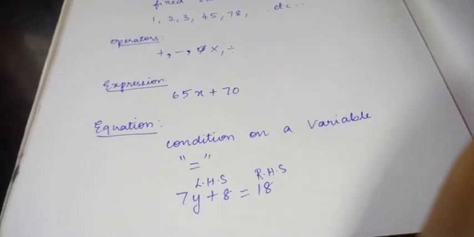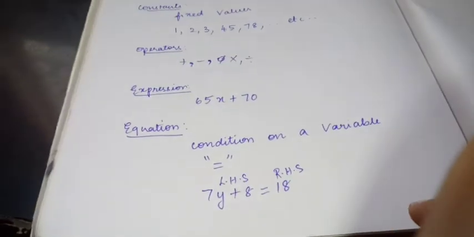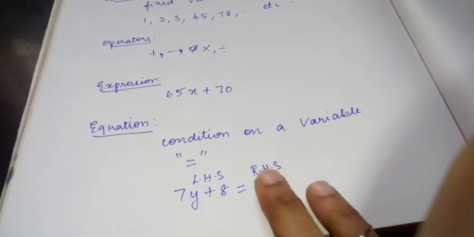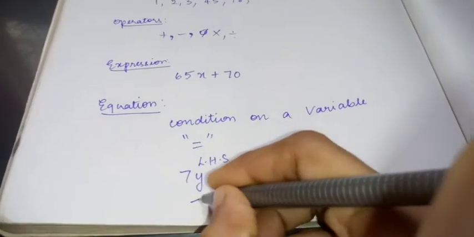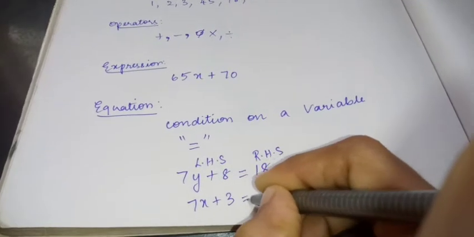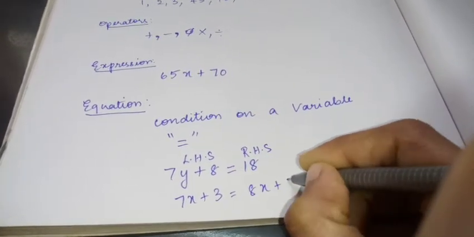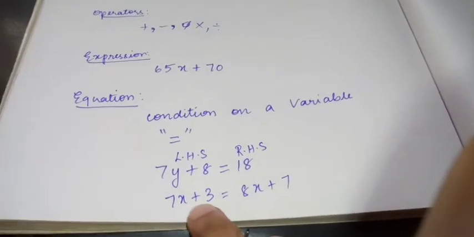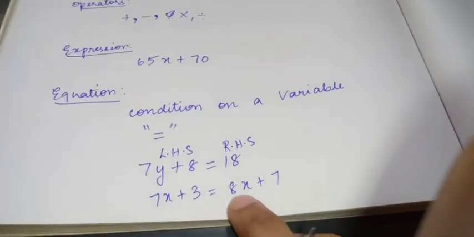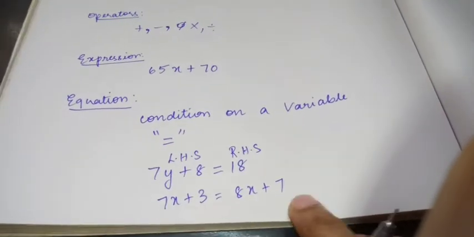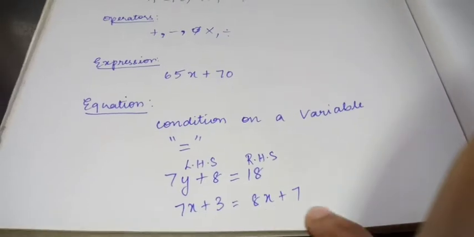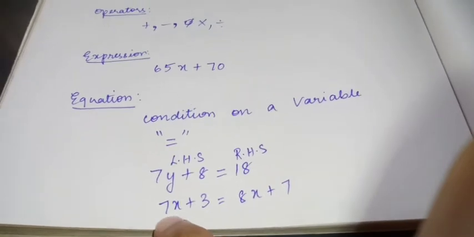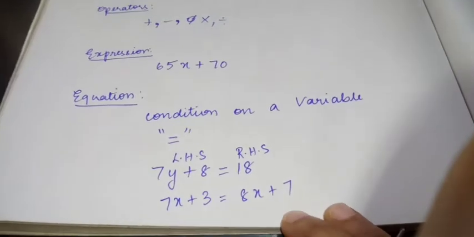Then at least one of the sides should have a variable. See, in this one the LHS has a variable, correct? Sometimes the RHS also has a variable, like this: 7x plus 3 equal to 8x plus 7. See, this is also an equation, children. 7x plus 3 is one expression. 8x plus 7 is another expression. But when we combine them, these two are equal. So on this side we have a variable x, and on the RHS we also have a variable x.